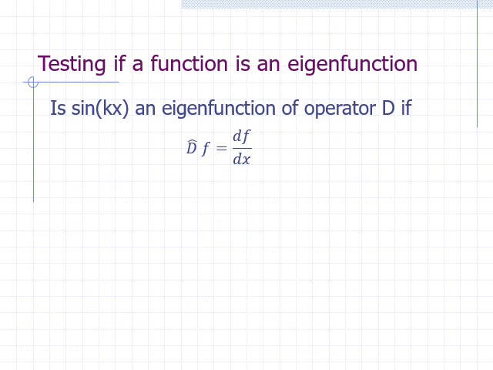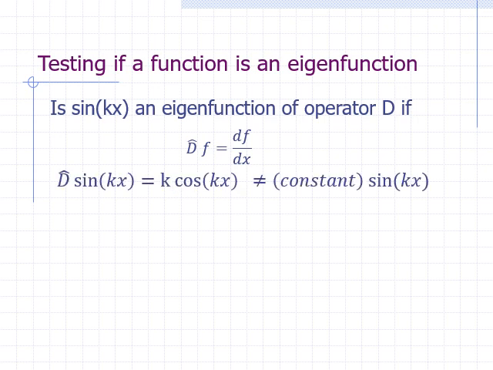Suppose operator D is defined such that applying it on a function yields the derivative of the function with respect to x. Is sine of kx, where k is a constant, an eigenfunction of operator D? To answer this question, we just apply operator D on sine kx. We find that it is equal to k times cosine kx. Can we write k times cosine kx as a constant times sine of kx? The answer is no. Therefore, sine of kx is not an eigenfunction of operator D.